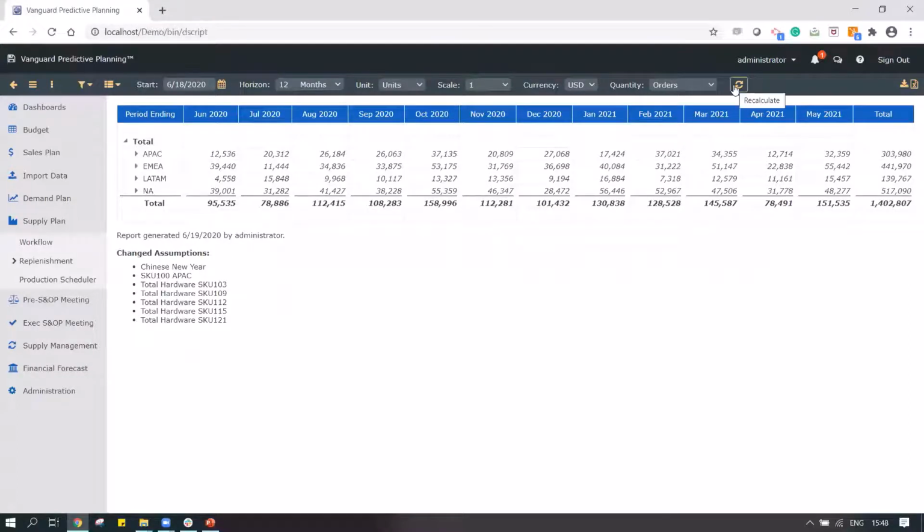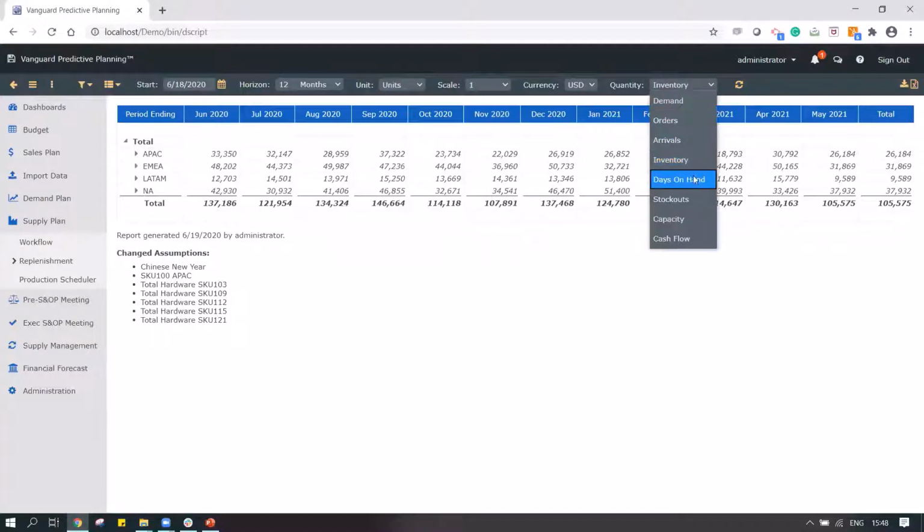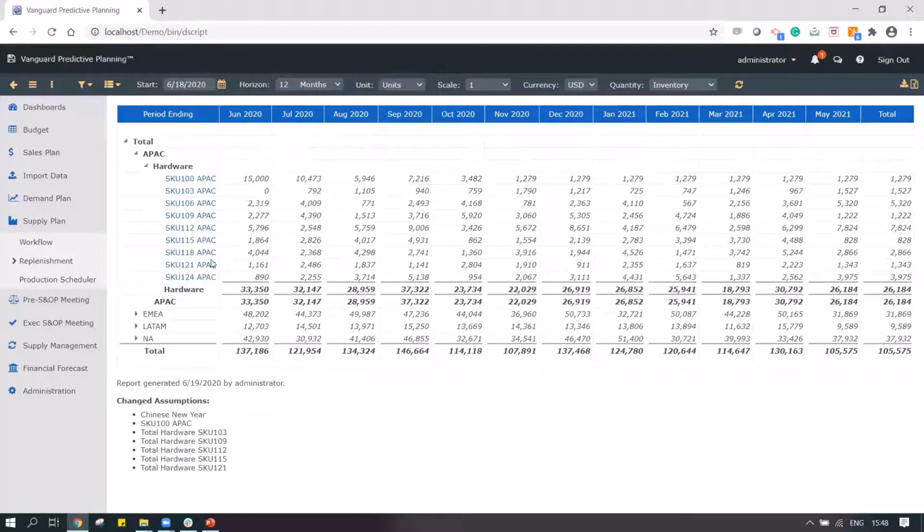I'm also going to show you one report. This is a really interesting report because in one shot it gives me the information on what my arrivals would be, what my inventory on hand would be. These are inventory projections for all the forward periods for different locations, within which I can drill down and see all the different products.